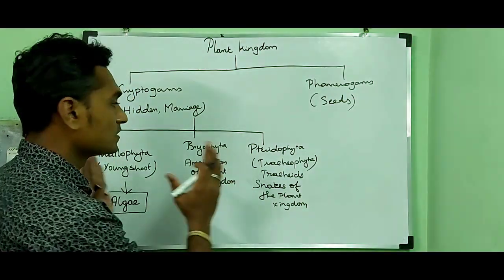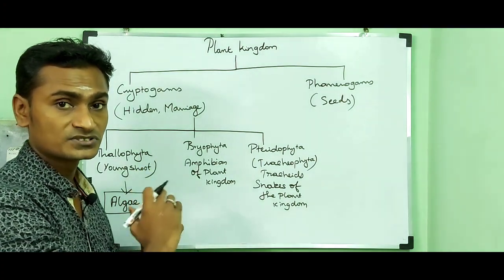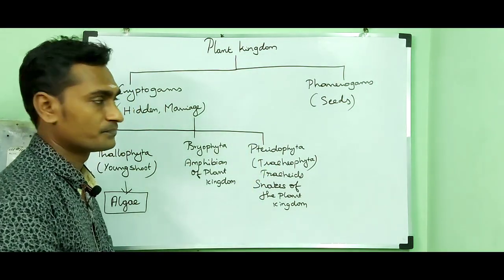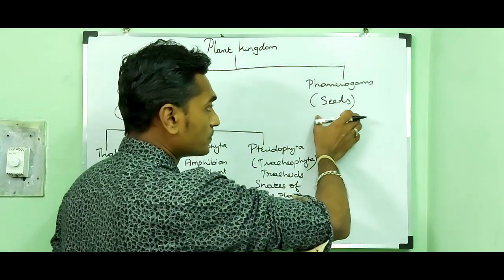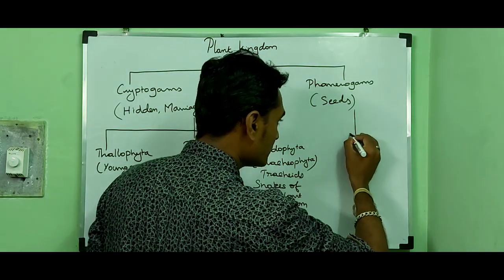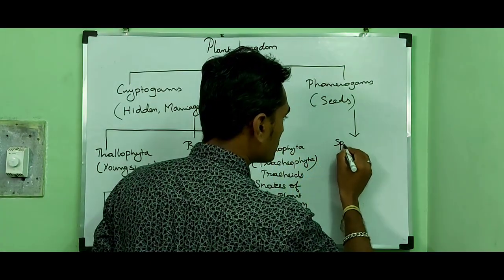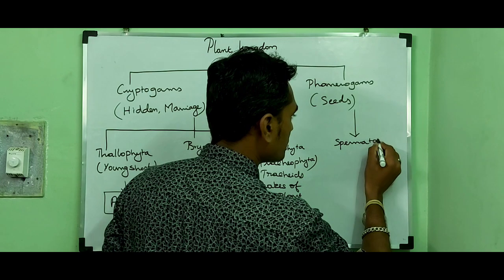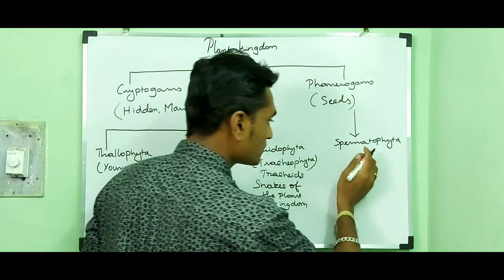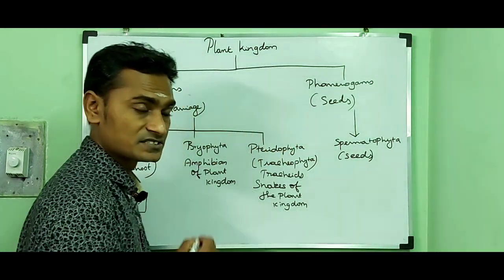So that's all about the subkingdom cryptogams. Cryptogams can be divided into three major divisions called Thallophyta, Bryophyta and Pteridophyta. Then I am going to tell about the Phanerogams. The subkingdom Phanerogams has the division called Spermatophyta. Phyta means plants, and spermatophyta means the plants can produce seeds.